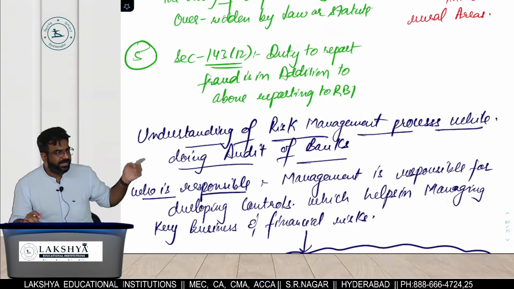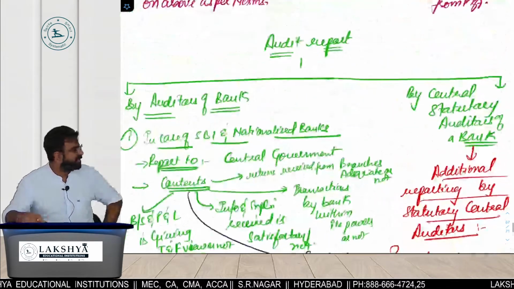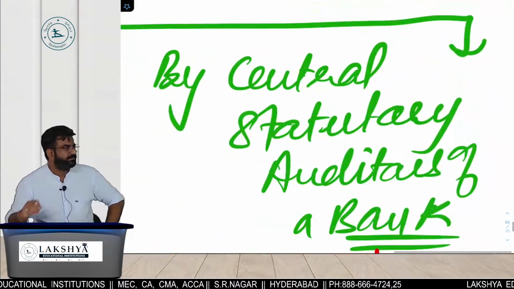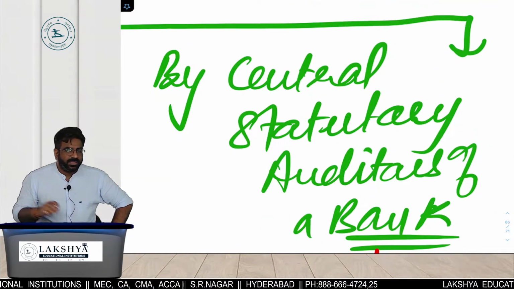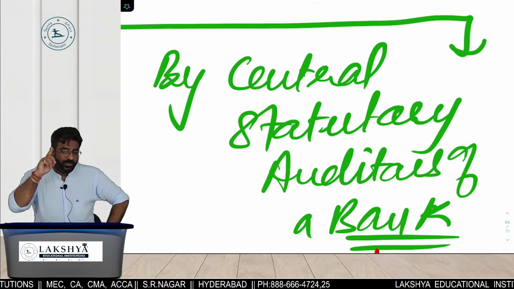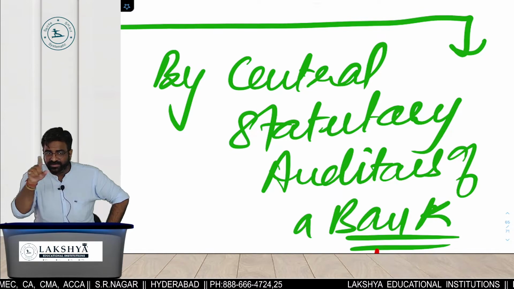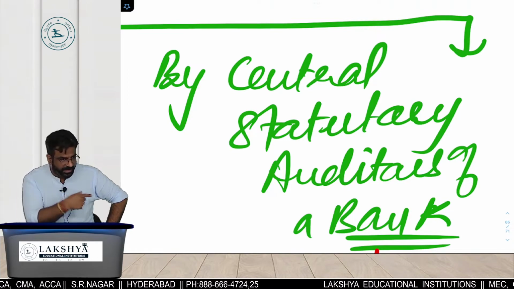ये हमने already कर लिया था, सिर्फ revision करवा रहा हूं. What you have not done is the right side. What is the right side? तुम्हें याद है मैं कल बोल रहा था कि there are, before we started this chapter I told you that there are only 7 different types of audit reports which are applicable to the bank.